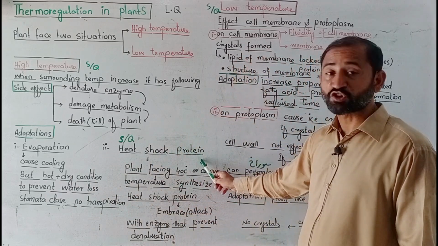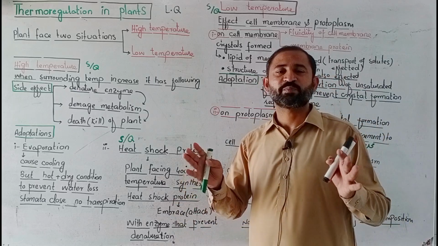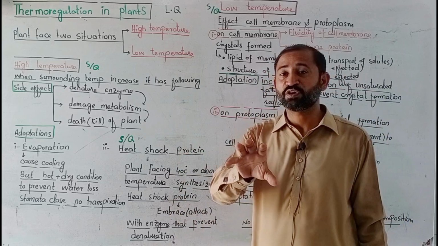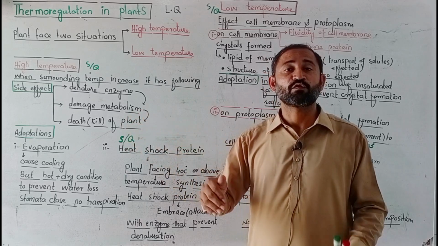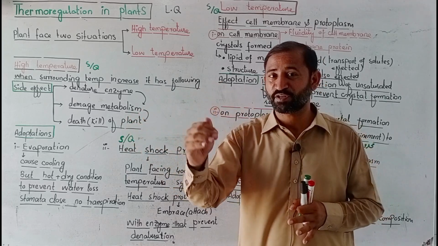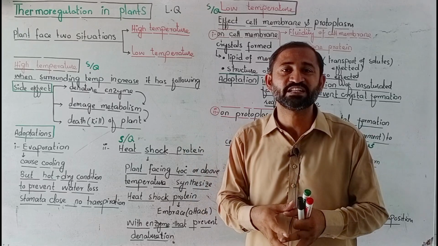Next is heat shock protein. Heat shock protein is a special type of protein that embraces or attaches to enzymes, so that enzymes can perform their function well even at high temperature, and it prevents enzymes from denaturation.